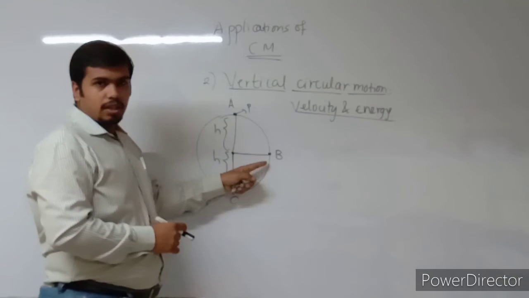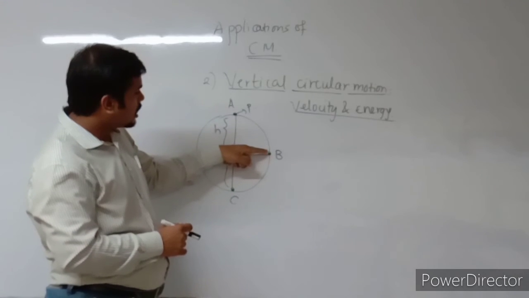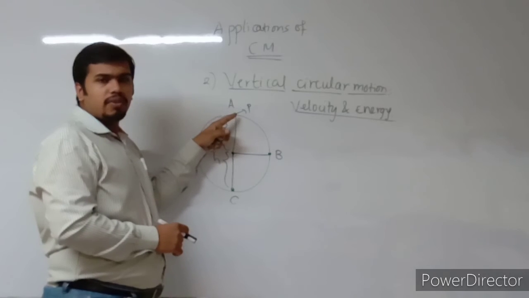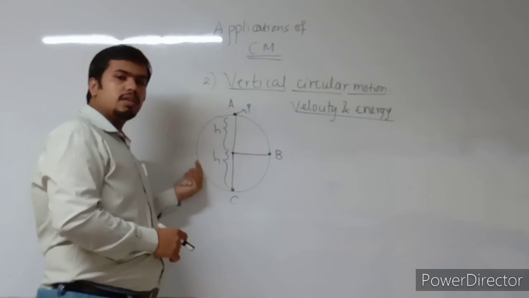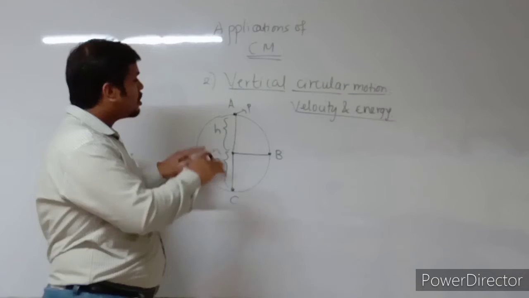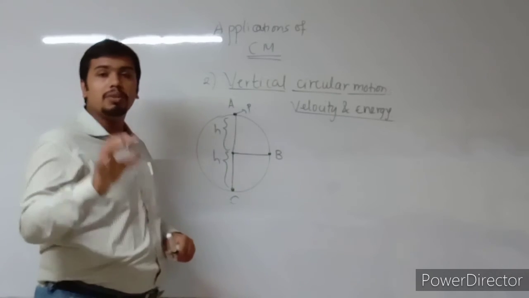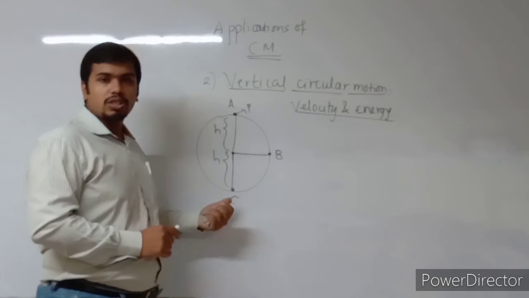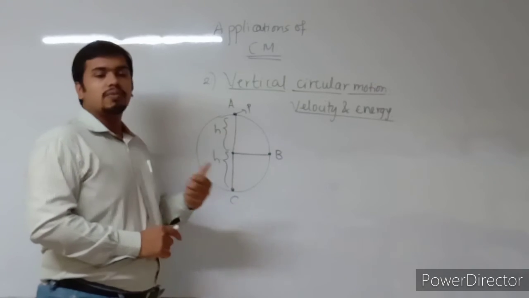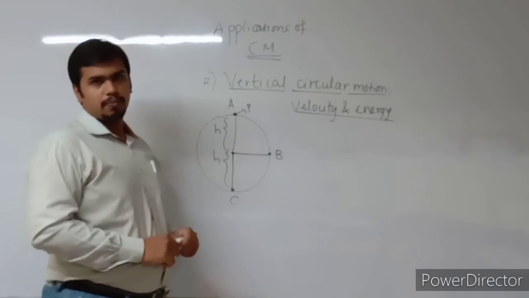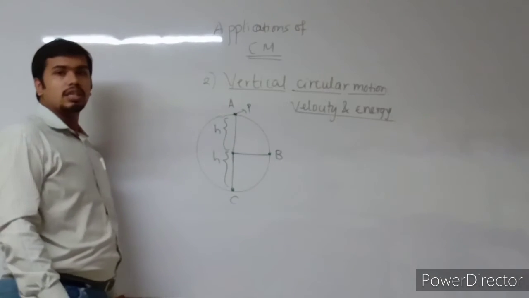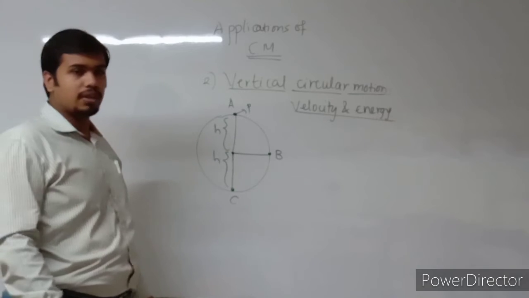Now, at point B, it will again require some energy so that it can cover the distance up to point A. Again, while coming to point A, it will need the minimum velocity. So minimum velocity varies at each point, and if the minimum velocity condition is not satisfied, the vertical circular motion would stop. Hence, the minimum velocity condition is very important.